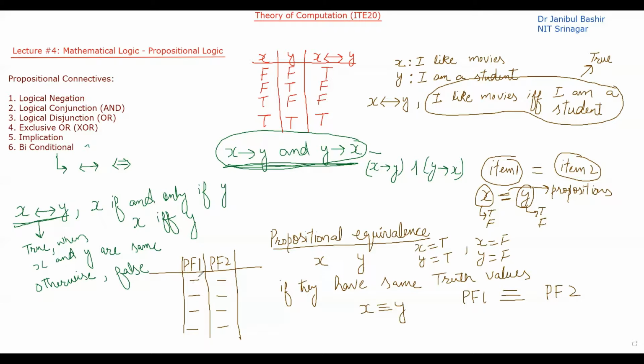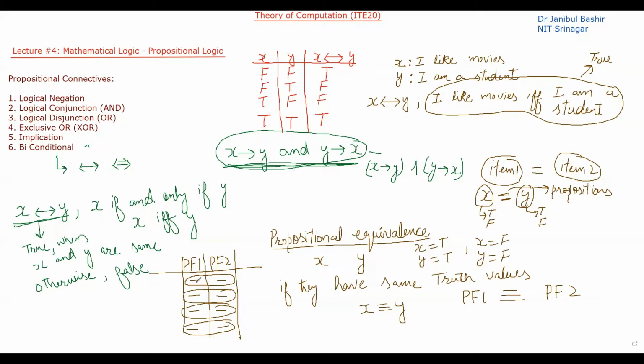Then I will check if all are the same. So this is the same, this one is also the same, this one is also the same, and this one is also the same. It means that the truth values for propositional formula 1 and propositional formula 2 are the same in all the cases.